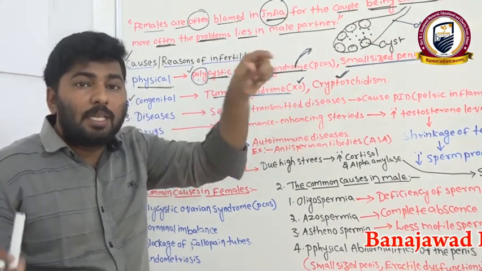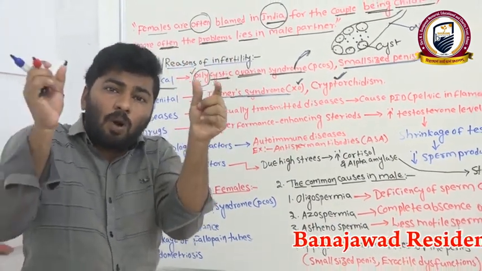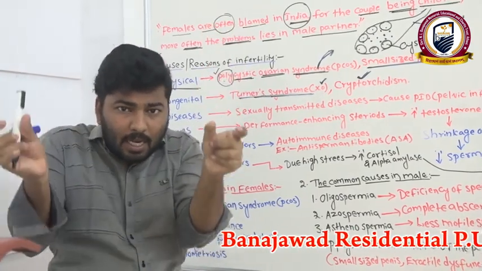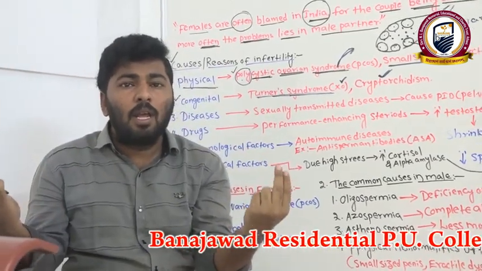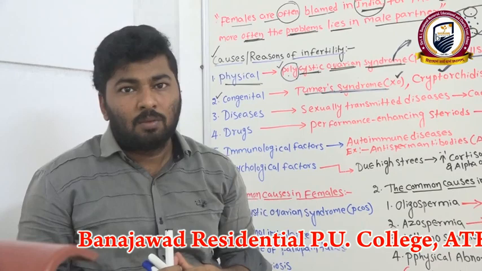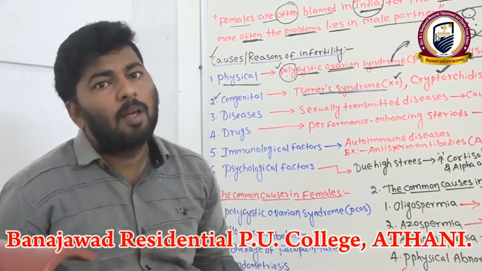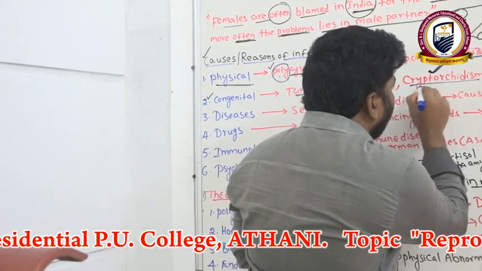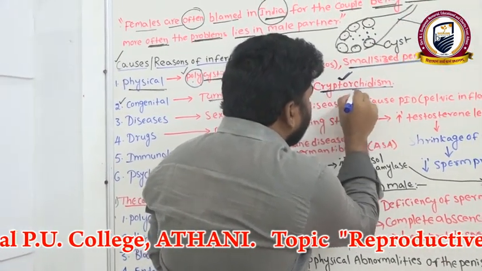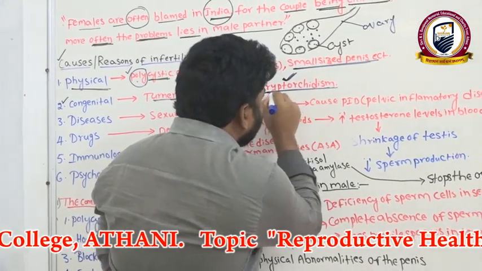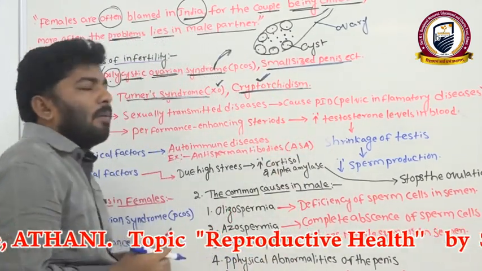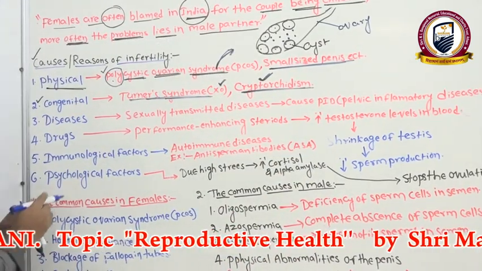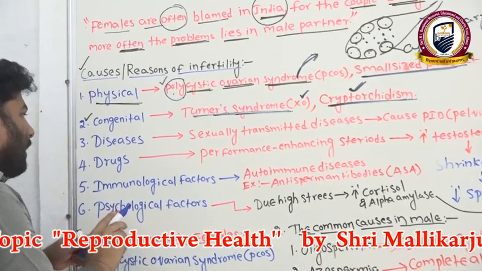One or both testes do not descend properly into the scrotal sacs while the fetus is developing. Clear? That condition we call cryptorchidism. This condition we see in males. Clear? Now the next, coming to the diseases.